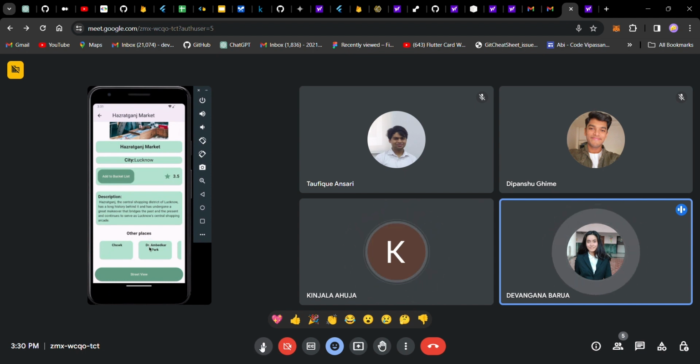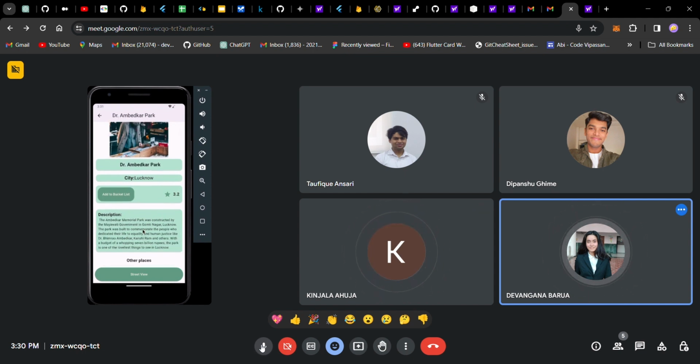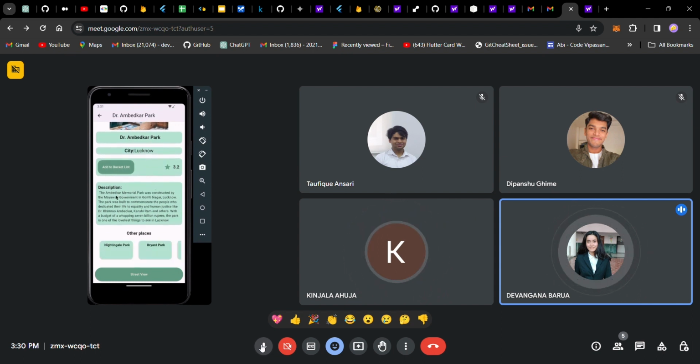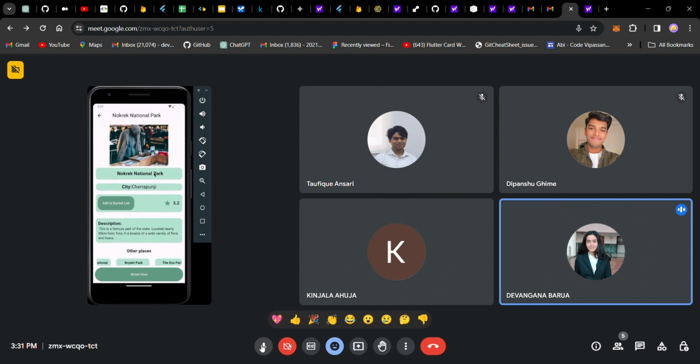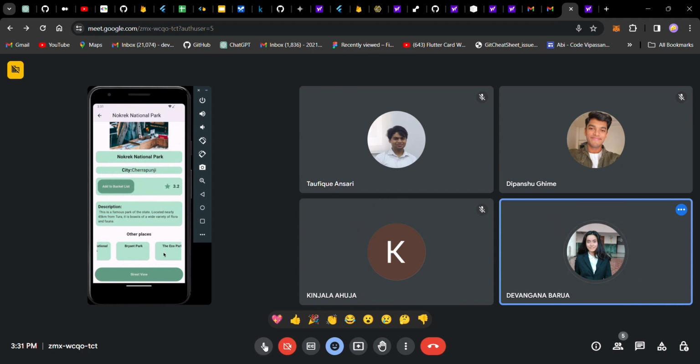Now if we tap on any other recommended place, let's say Ambedkar Park, that Ambedkar Park will in turn generate 10 more recommendations, which will keep iterating for every place. Moving on to the next part.